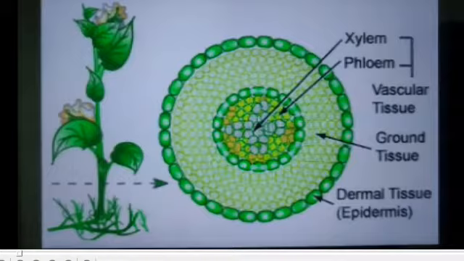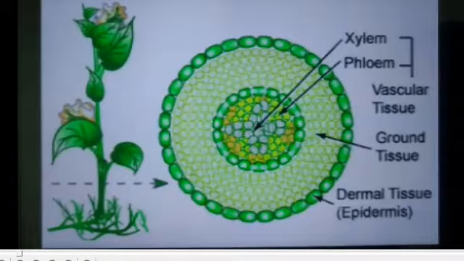The ground tissue system is formed from the ground meristem; the cortex and pith are formed from it. Its components are simple permanent tissues such as parenchyma and collenchyma. It gives mechanical support to the organs and prepares and stores food in the leaves and stem. The parenchyma cells are involved in the storage of food materials, and collenchyma cells give mechanical support to the plant body.